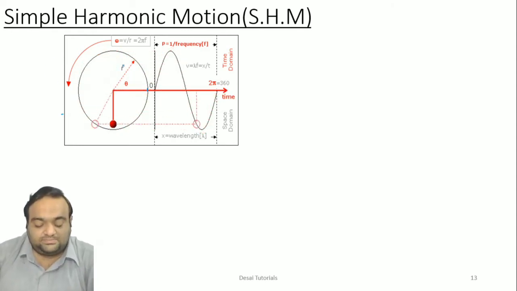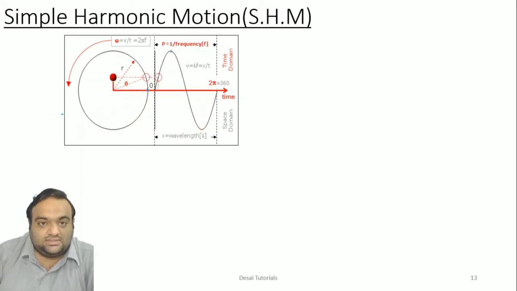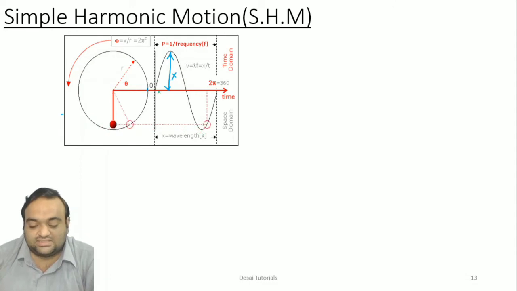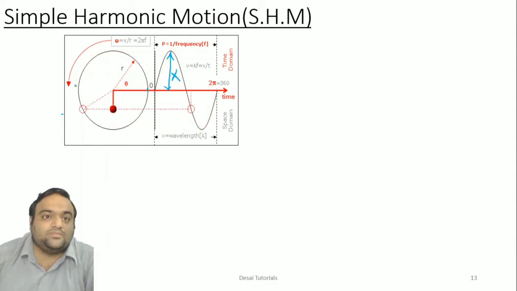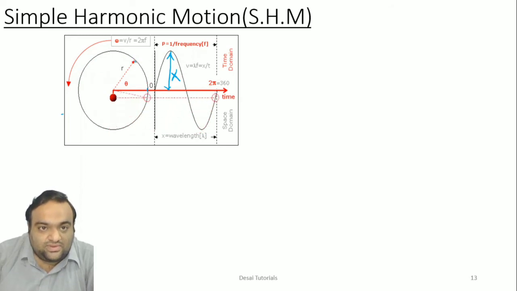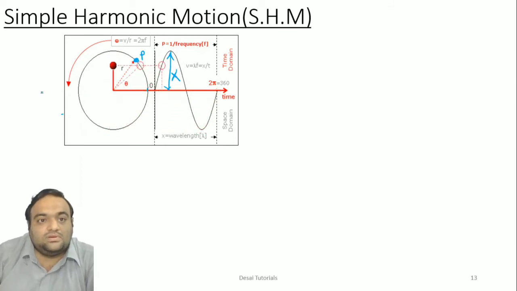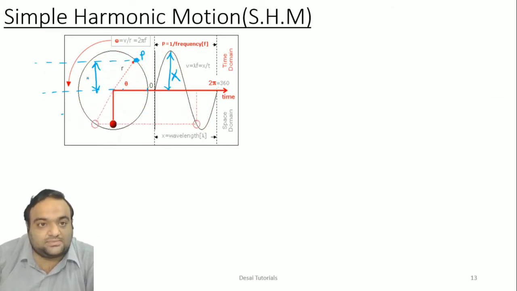So let us say this part is the maximum amplitude that has been attained by the system, that is capital X. And we'll say a new position that has been attained by the system is P. Let us say this distance traveled is small x.